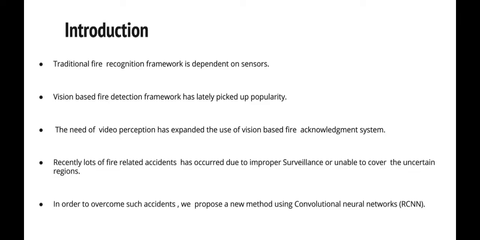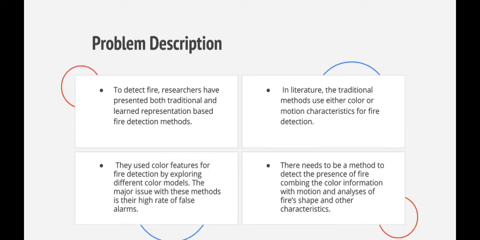What happens with sensors is they have a particular range. If there is any presence of undetected fire out of their range, they cannot detect that presence of fire. So that's a drawback of sensors. To overcome such accidents, we propose a new method using convolution neural networks.